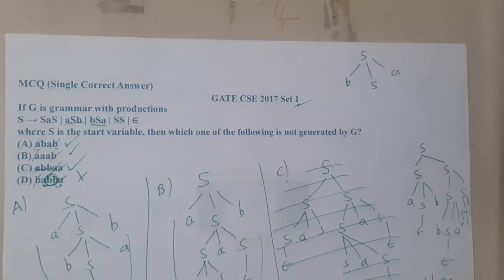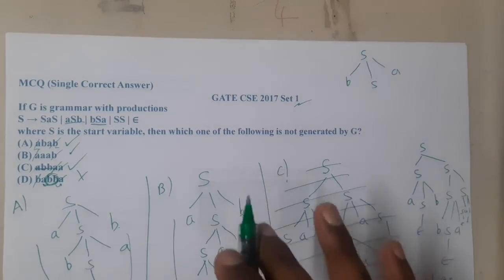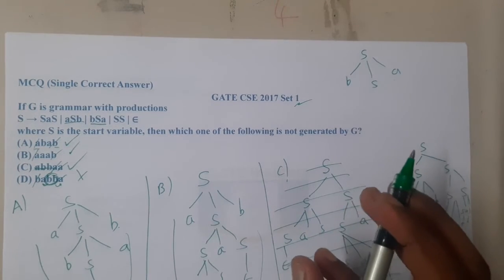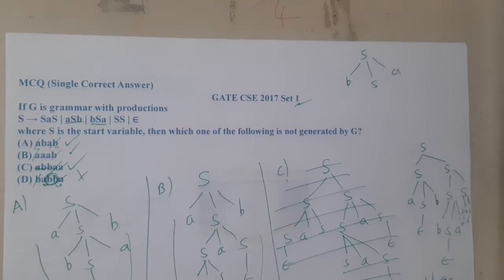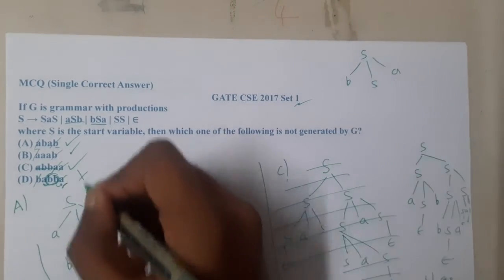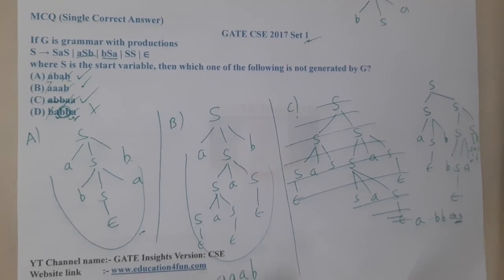Observe the grammar carefully: in this question the number of A's should be greater than or equal to the number of B's, because whenever we print B, A is automatically printed. That is the reason D is not possible, because the count of B is 3 whereas the count of A is 2 only.